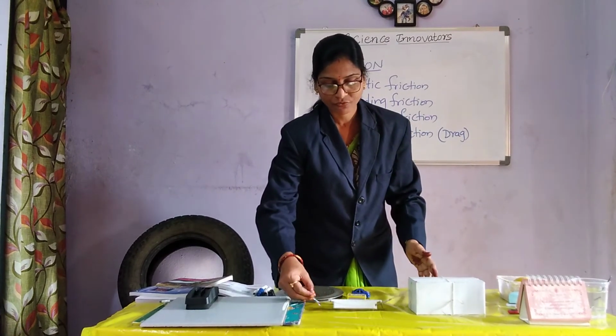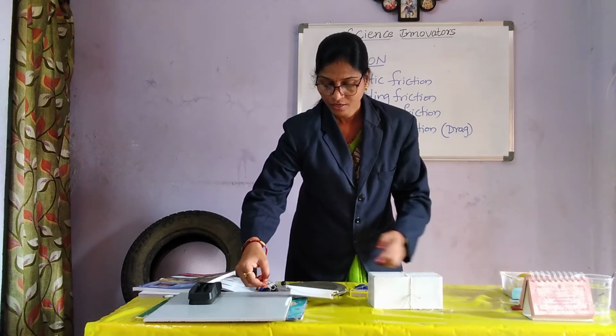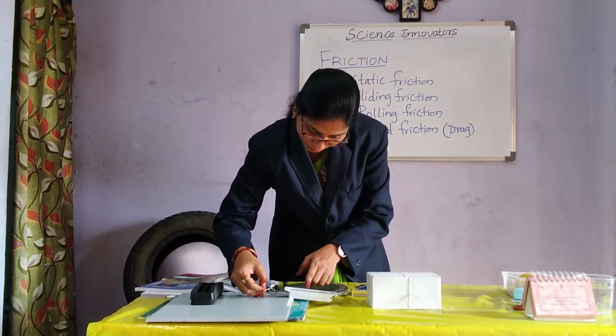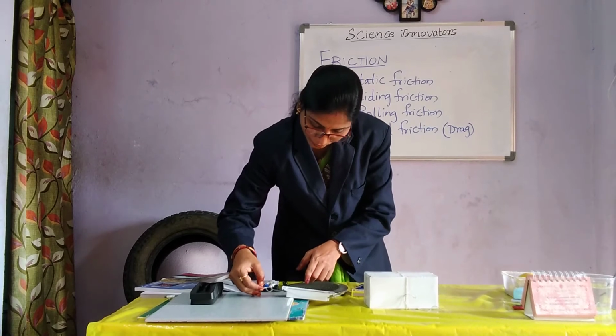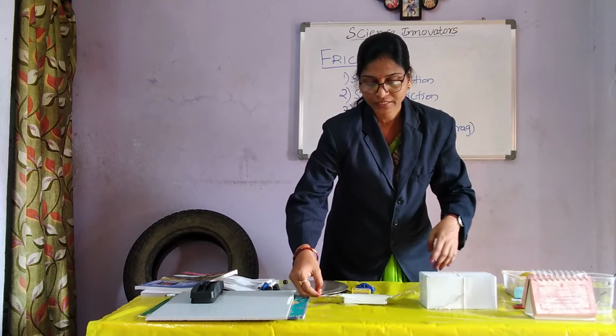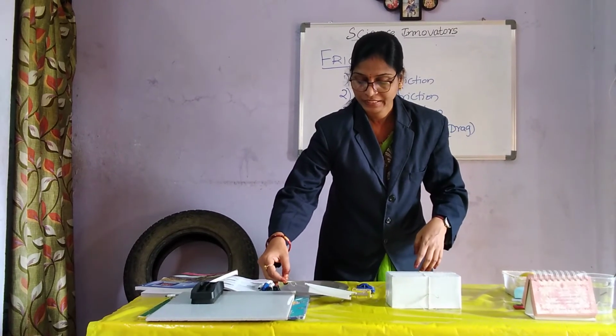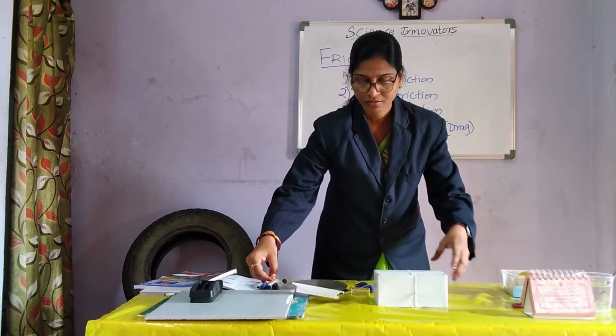I am applying a certain force to move the box. How much force am I applying? It is 0.2 newtons. When I am moving it in the horizontal direction, 0.2 newtons is applied.